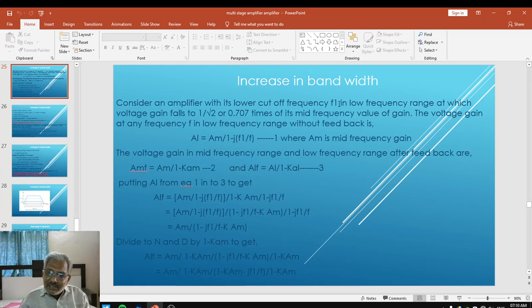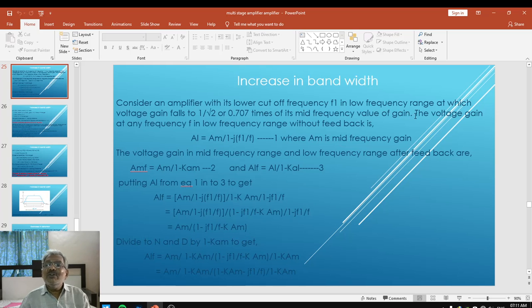Now at the beginning we are thinking only about the low frequency region. We are aware that the entire frequency response of an amplifier is divided into three regions. One is low frequency region, second one is the mid frequency region, and third one is the high frequency region. Today we are interested in the low frequency region, and in that we are interested in the lower cutoff frequency before and after feedback. So that's why we are considering an amplifier with its lower cutoff frequency f1 in low frequency range at which the voltage gain falls to 1 upon root 2 or 0.707 times its mid frequency gain.